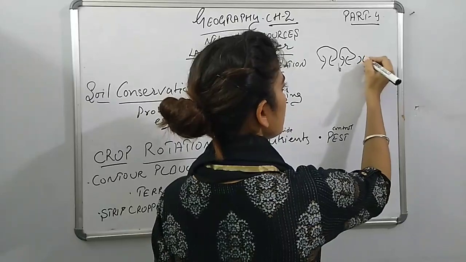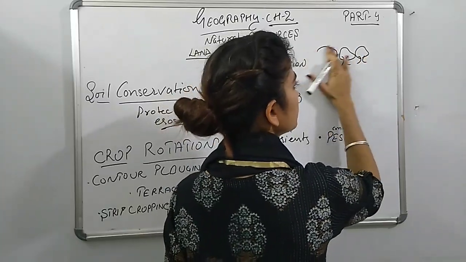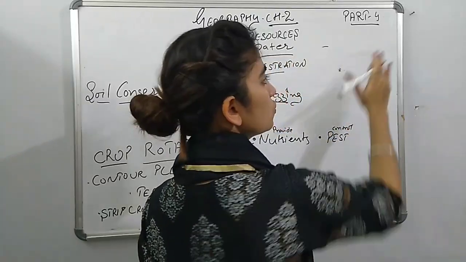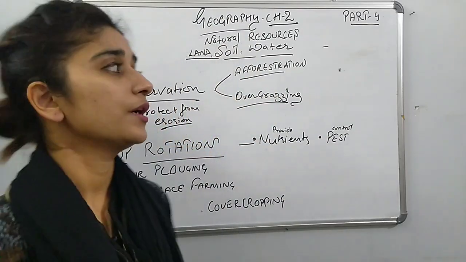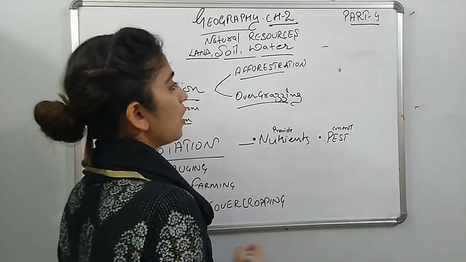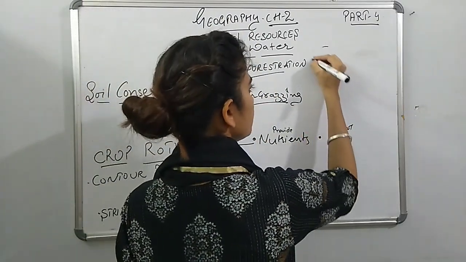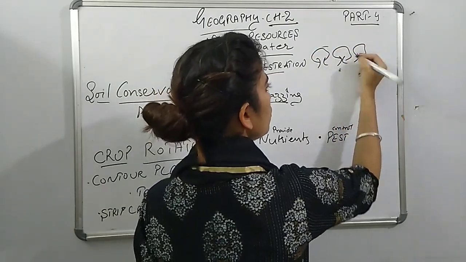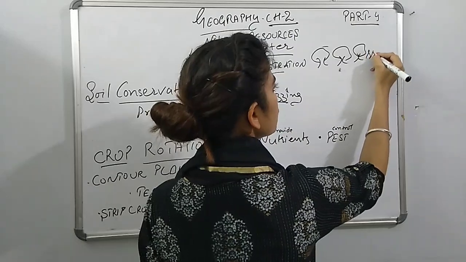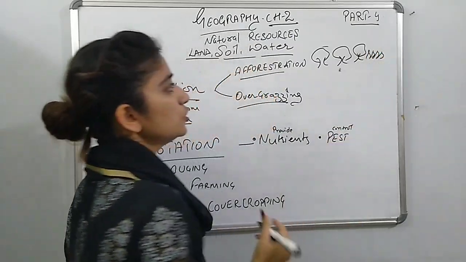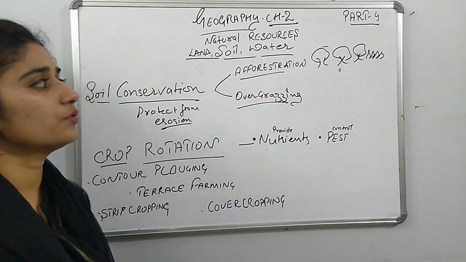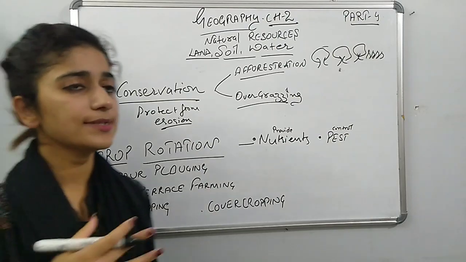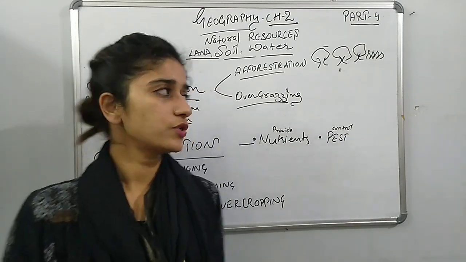Deforestation is when we cut the trees. But afforestation is the method in which we plant more and more trees or shrubs.